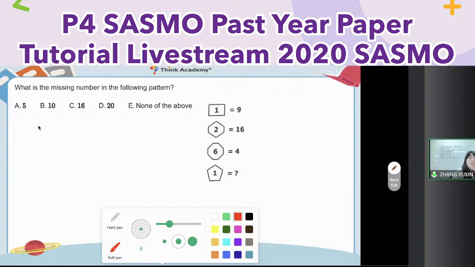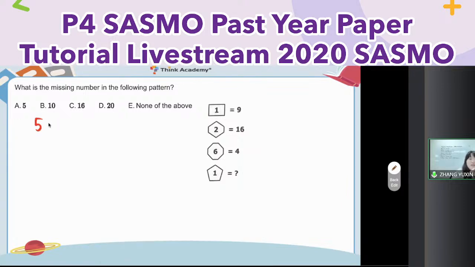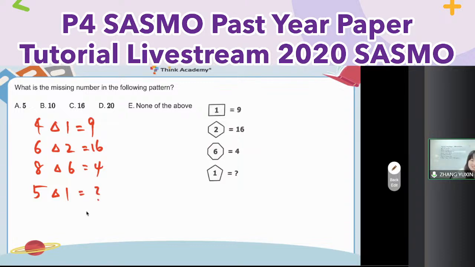So it means the first calculation is maybe 5, something triangle, something 1, not 5. 4, something 1 equal to 9. And then the second one, 4 sides, hexagon means 6, something 2, 16. Next one, 8, something 6, 4. The last one, 5, something 1 equal to what? Let me see. 9, 16, and 4.